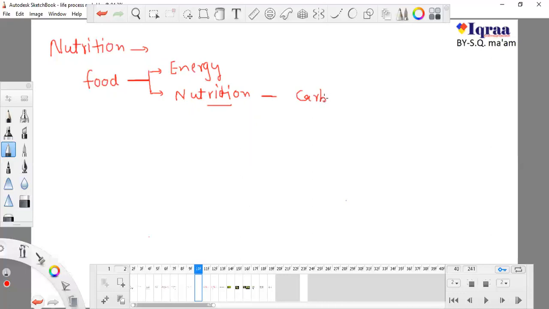We know that carbs are not good for our body. You have heard several times, don't eat pizza, don't eat burger, don't eat mayonnaise, because it contains a huge amount of carbohydrate and fat. But we get something from it. Not everything, but we are getting something from carbohydrate and fat. And the rich source of minerals and proteins: rich source of minerals is vegetable and fruit, and rich source of protein is milk, egg. So whatever we eat contains something, and we get nutrition from it.